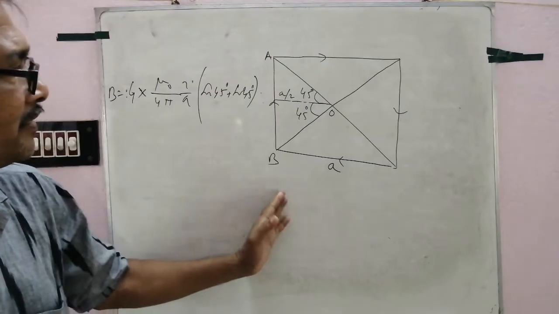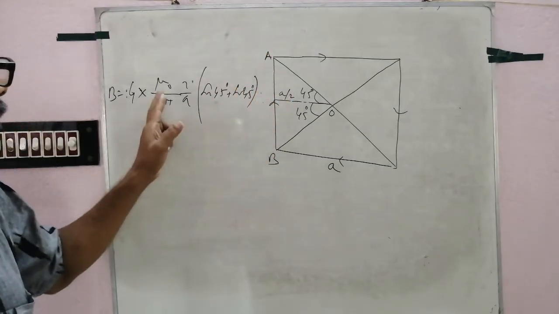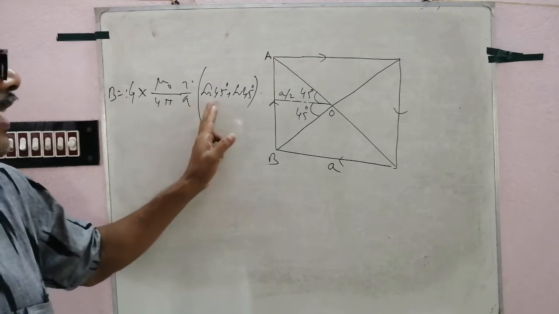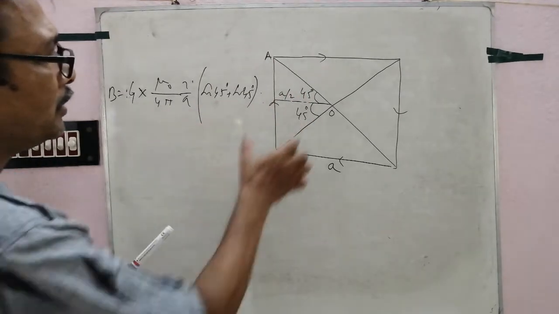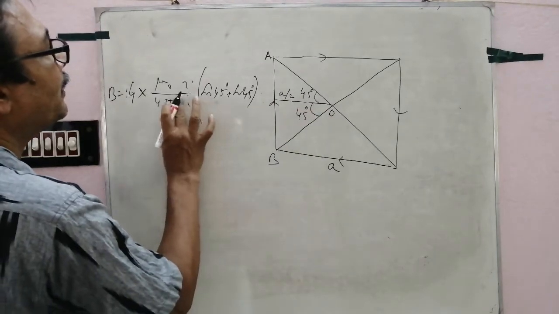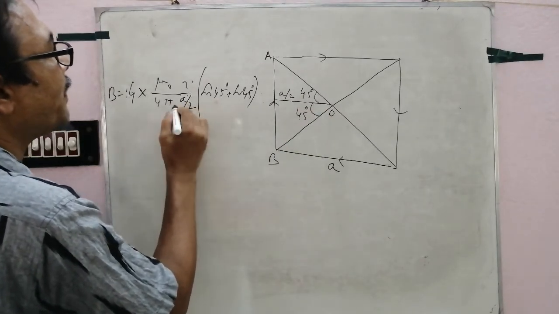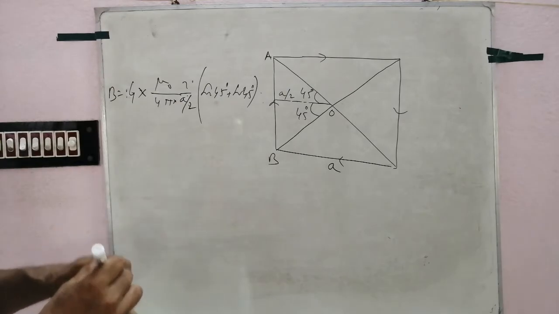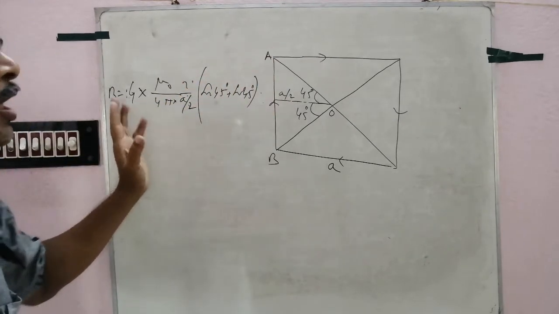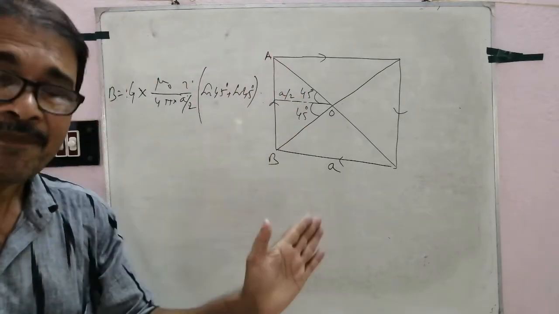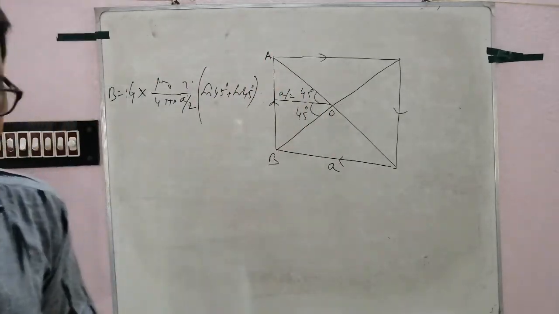With the current in the same direction, for one side it is mu 0 by 4 pi into I by A, into sin phi 1 plus sin phi 2, that is 45, 45. Sorry, this length is A by 2, here A by 2. So mu 0 by 4 pi into I by A by 2. Clear? For four sides multiply by 4, because the direction is the same for all four sides.